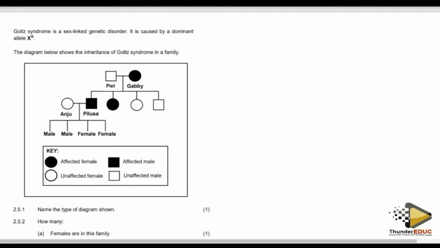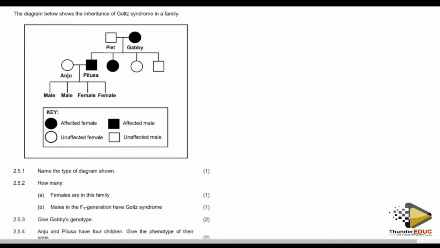It is a sex-linked genetic disorder caused by a dominant allele on the X chromosome. I told you that you cannot use X and Y unless it's mentioned in the question, or they ask you whether it is sex-linked or non-sex linked. The diagram below shows the inheritance of this syndrome in the family.